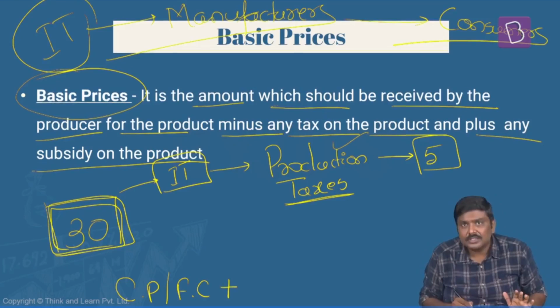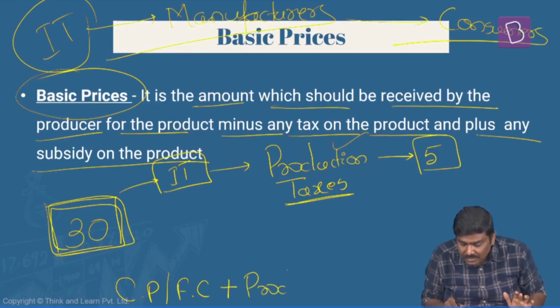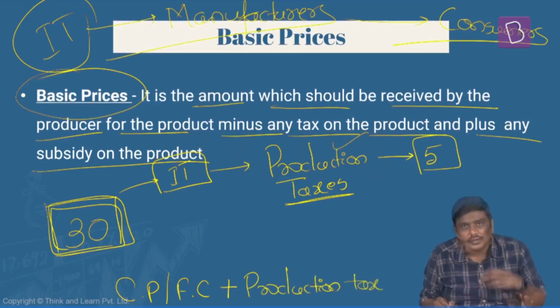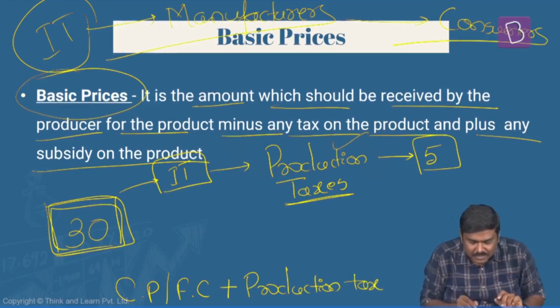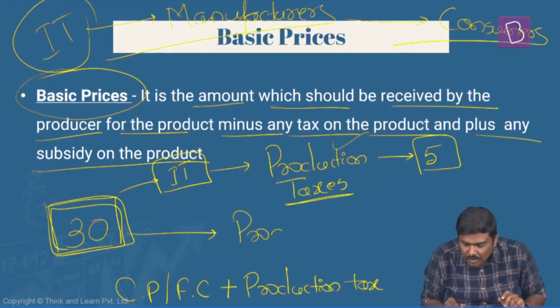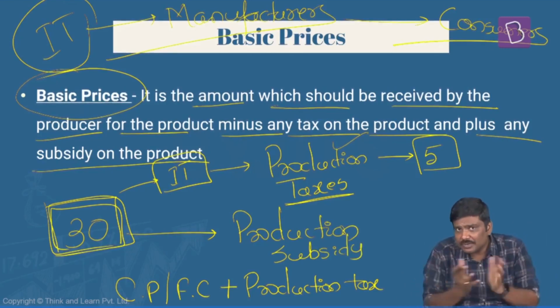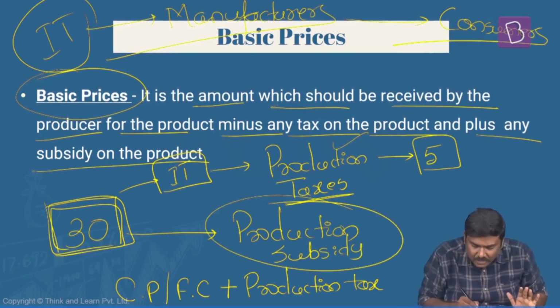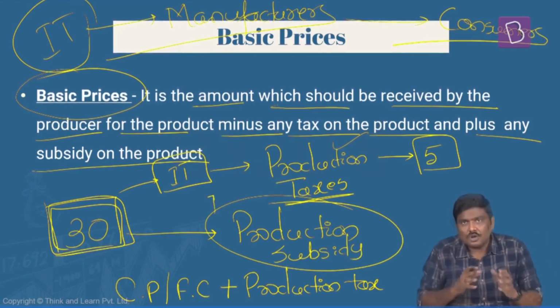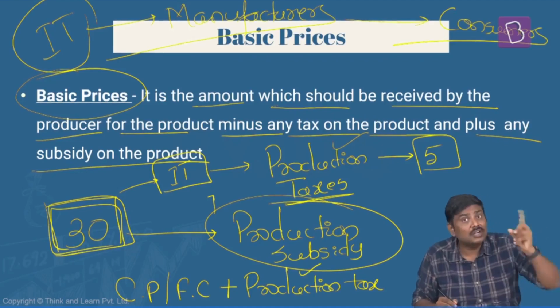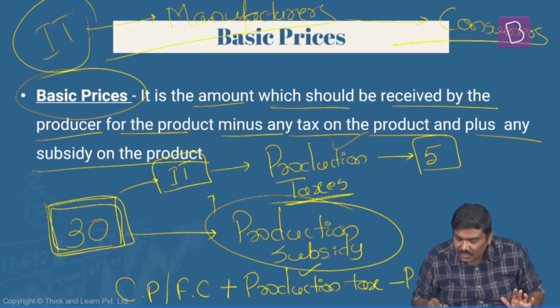In addition to this, there are production taxes which you have already paid to the government. In addition to production taxes, you must have received certain production subsidies also. For example, subsidy on electricity. Is it okay? You must have received certain production subsidy also. This is independent of the units that you produce. So on one side, you have paid production tax. On the other hand, you have received a production subsidy.